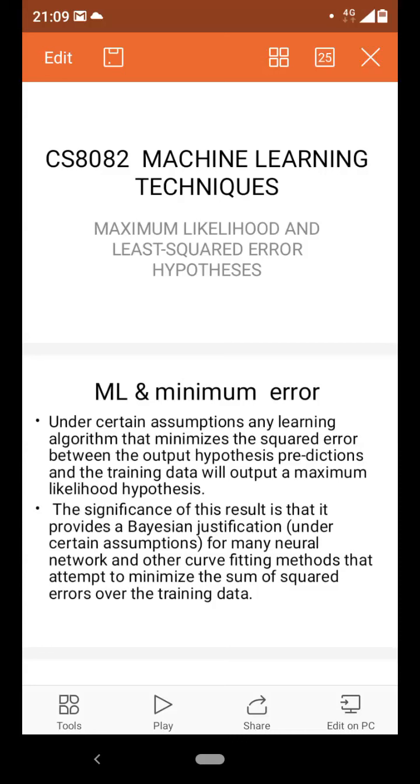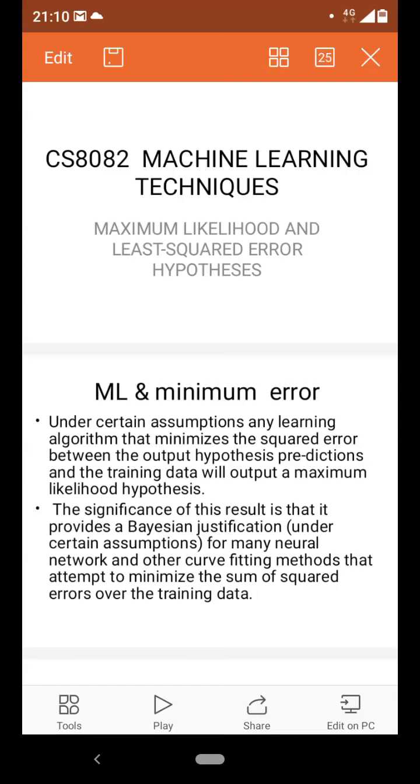So the maximum a posteriori probability is equivalent to the maximum likelihood function, right? Let me tell you the intuition of maximum likelihood. Likelihood is nothing but a probability, so I can say that it is a joint probability also.